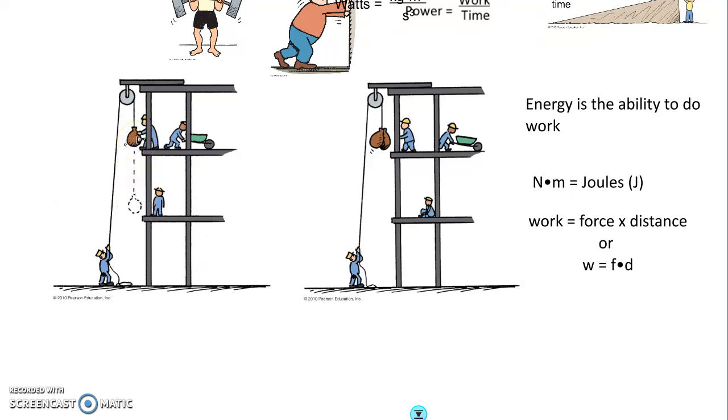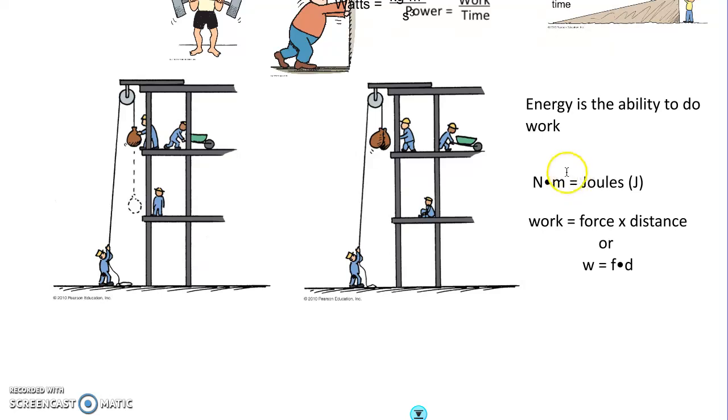So you would do newtons times meters. The units can be called newton meters, or, named in honor of a scientist who did a lot of physics work, joules, or just a capital J for short. We won't be doing a lot of formulas, but when we do, you'll need to remember that units for work are either newton meters or joules.